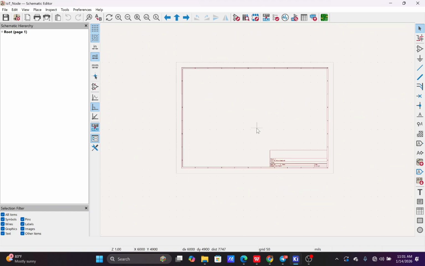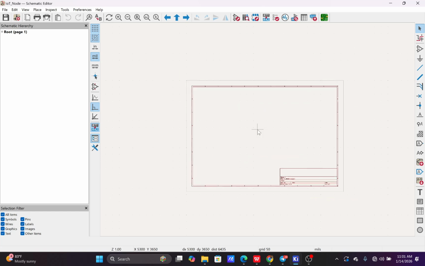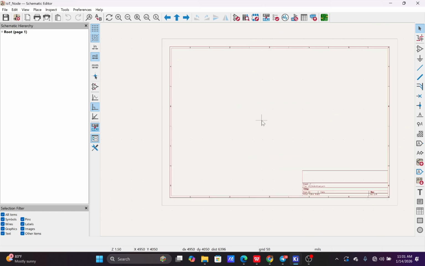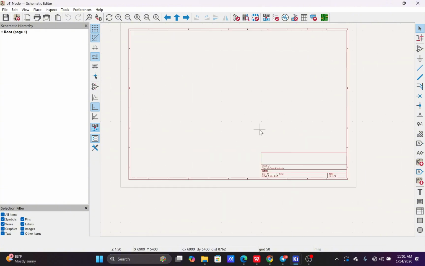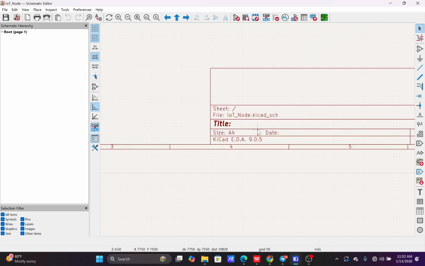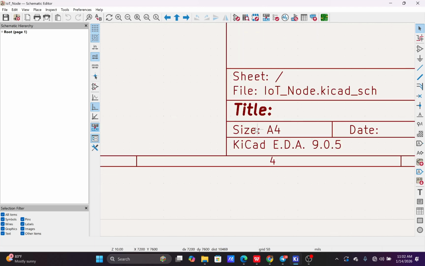You can zoom in and zoom out. I'll also show you guys how to use shortcuts. For zooming in, I normally use F1. F1 is to zoom in and F2 is to zoom out. The shortcuts I'll be using, I'll also be telling you guys. So if you come here, this is the sheet. You can see the file name IoT node dot kicad_sch, which is the Kicad schematic file. That's what it means. And the size of this page is actually an A4 size.